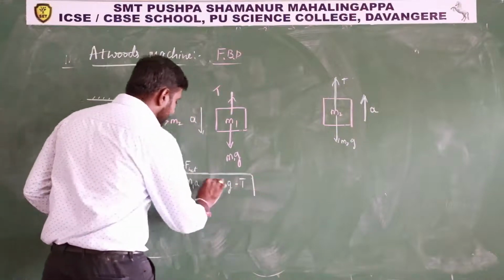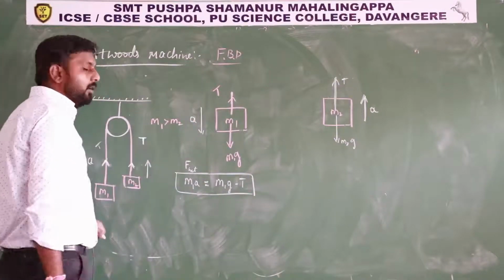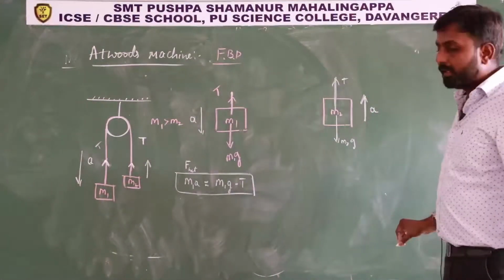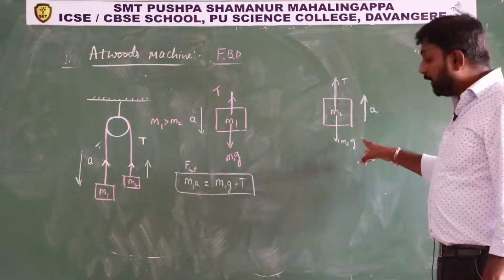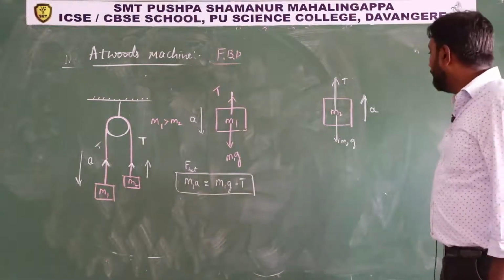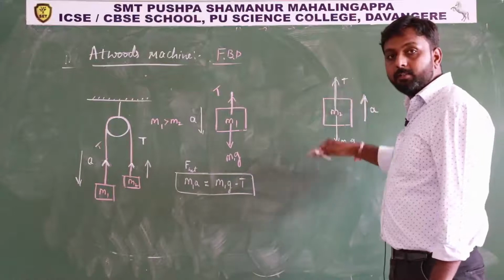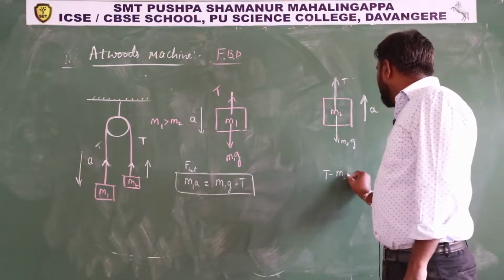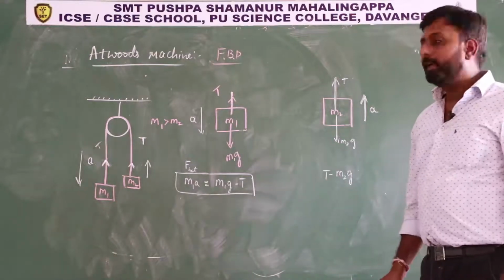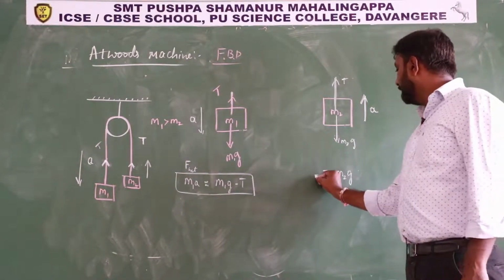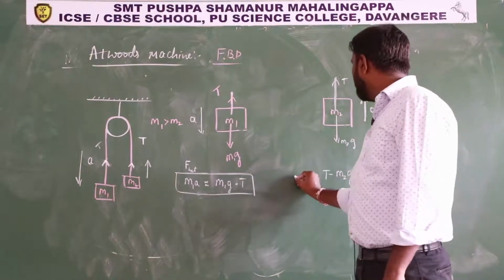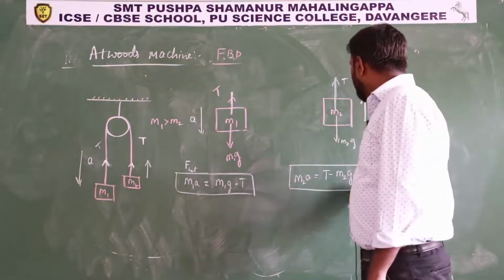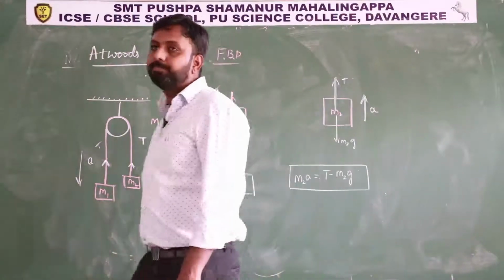So I have written an equation for the first block. And see, the second block is moving upward. Then now you cannot write m2g minus T, because T is greater. It is moving upward, so T minus m2g equals the net force, m2 into A. Okay, this is the second equation.